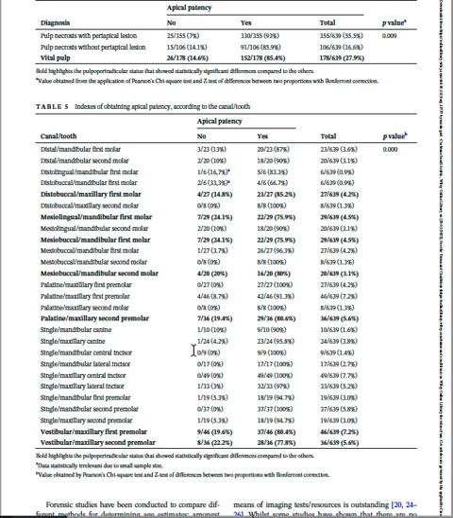However, the foraminal access was found to be more difficult in vital teeth in specific canals, such as the distobuccal canal of the maxillary first molar, the mesial canal of the mandibular first molar, the mesiobuccal canal of the mandibular second molar, and the buccal and palatal canals of maxillary second premolars. And lastly, the buccal canal of the first maxillary premolar, as you can see in the statistics.